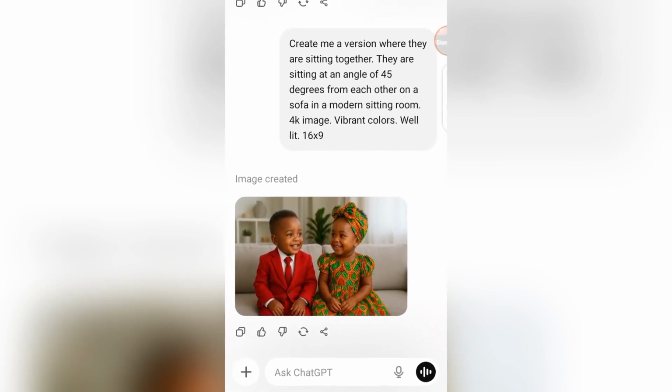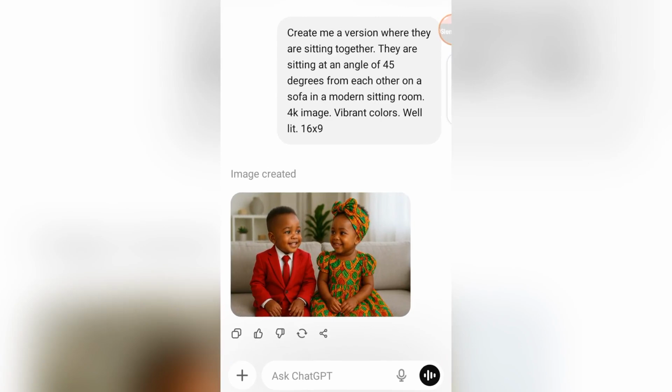I didn't say anything about their clothes. And another thing I used: sitting at an angle of 45 to each other. I should have also said sitting side by side, or facing each other. So you can use all those phrases to tell ChatGPT how you want their positions to be.